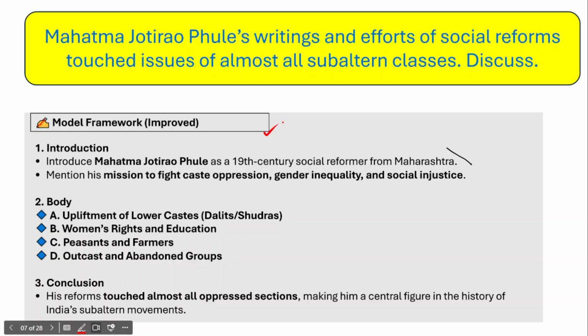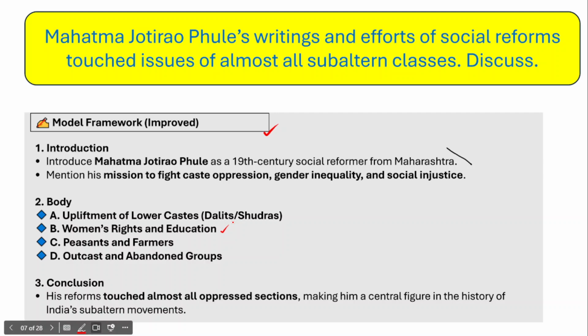Now in the body part of the answer, just mention his efforts to uplift lower castes and mention examples along with such points, and then his efforts for women's education or women's rights, and for peasants, farmers and the abandoned groups. In the body you have to mention all these essential things.